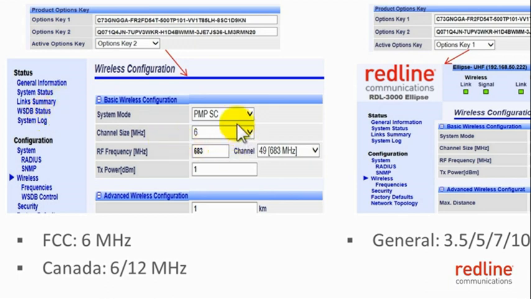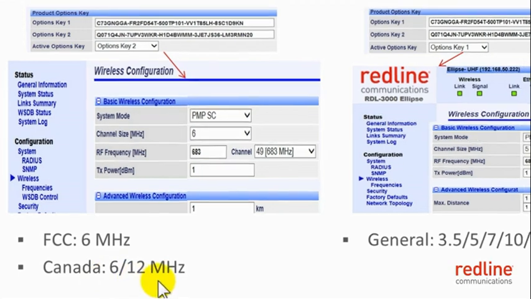Similarly, as you can see here, the channel size is limited to only 6 MHz, and the RF frequency needs to be selected from the drop-down menu here. The options key specific to Industry Canada allows 6 and 12 MHz channel sizes.